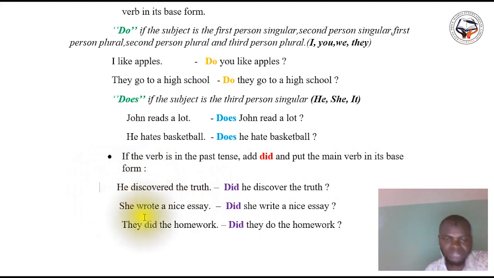He discovered. Discovered is a verb conjugated into the past tense, that is into the simple past. Okay, he discovered the truth. The question is, did he discover the truth? So here you must write the verb in its base form, that is without putting something at the end. So he discovered the truth. Did he discover the truth?